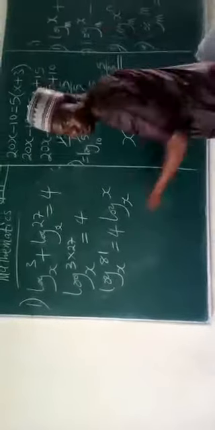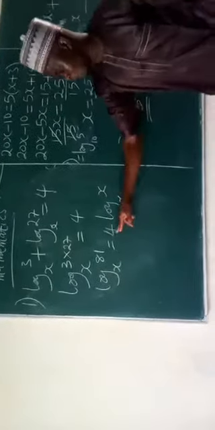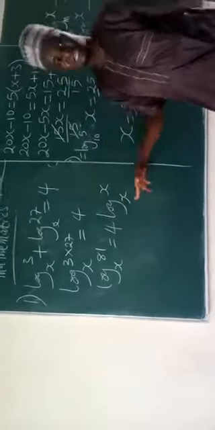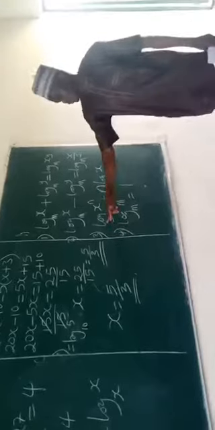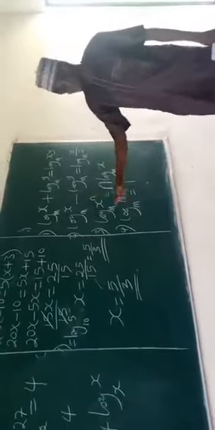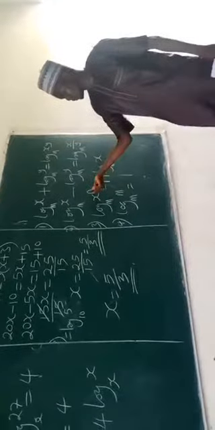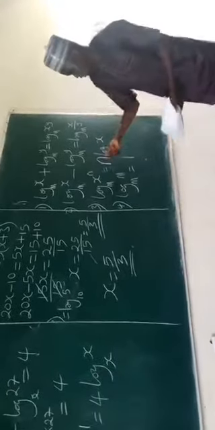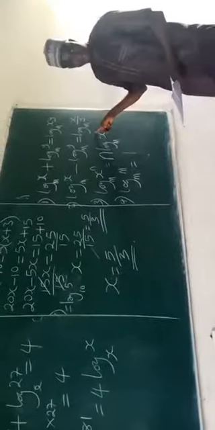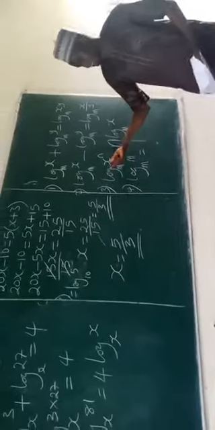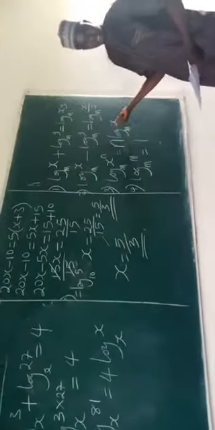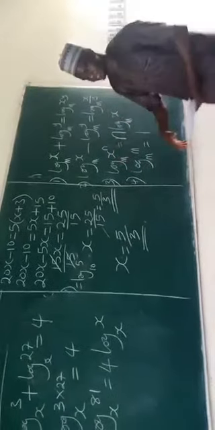So with this now, if you look into this, there is a law also that says, when you have a log of a number and its base, come to this, the third law here: when you have log of x raised to the power of n, base m, you can take this power to the front. Then when you take this to this, it will be a power. And whether this is left hand side or right hand side, when it is left hand side, let it be right hand side. When it is right hand side, let it be left hand side. And that is what we are going to apply here.